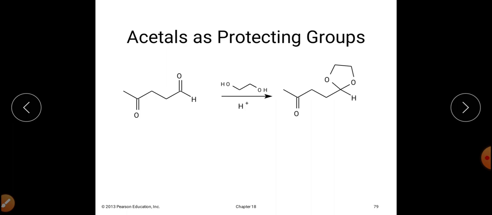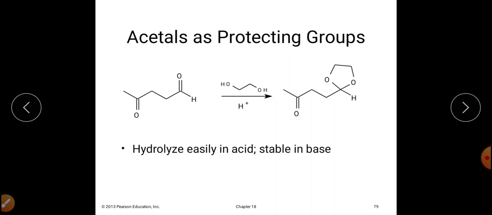After that we can carry out some type of reaction on the remaining molecule, and the remaining functional group will get converted into the desired product. After formation of the desired product, we can convert the acetal back into the particular carbonyl group. So in this case we can protect our carbonyl group from a particular reaction, meaning we can carry out a specific or selective reaction on the carbonyl.